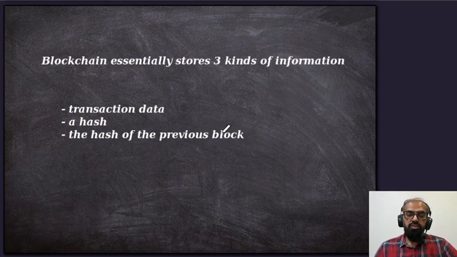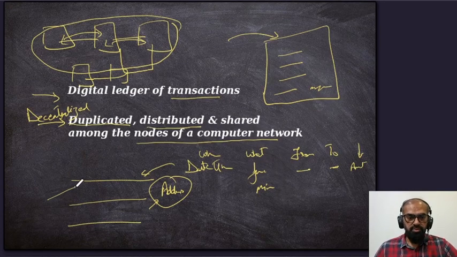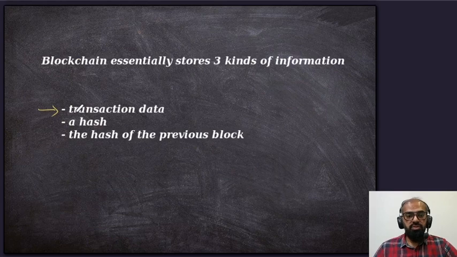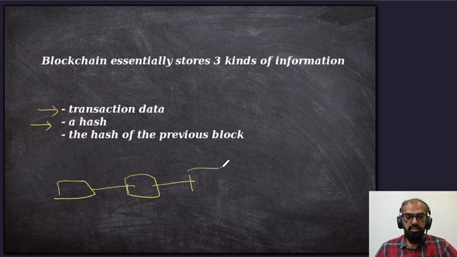Mainly it stores three kinds of information. The first is the transaction data, which we've already discussed. Second, like I said, there is an address or unique identifier of a transaction, which is a hash. Since a transaction is a sequential process, one thing happens, then another, then a third, and these are called the transactions.